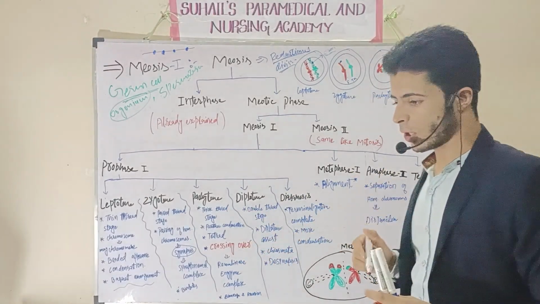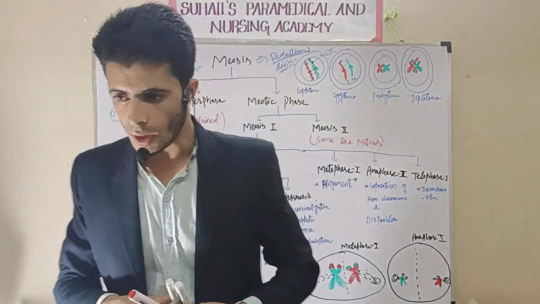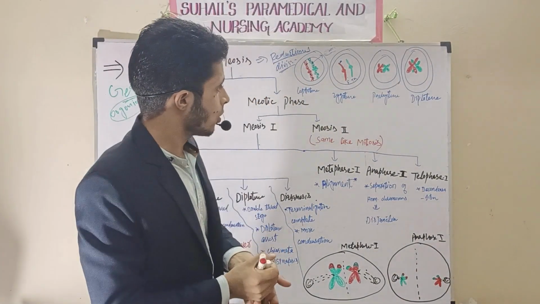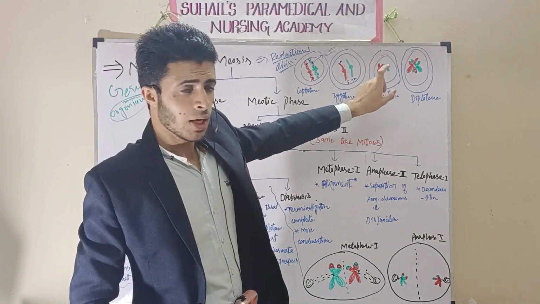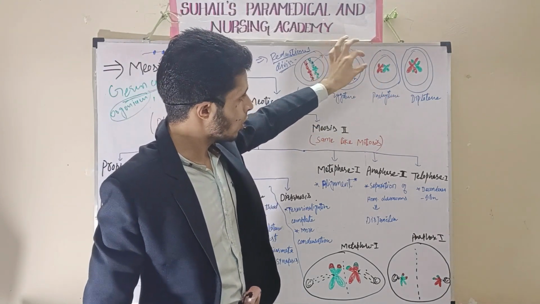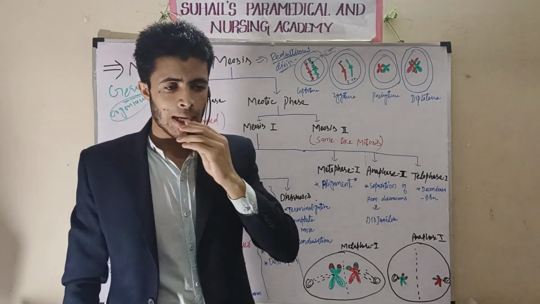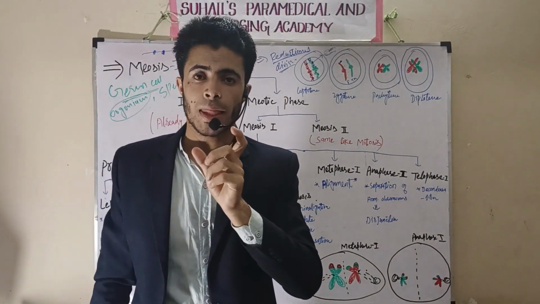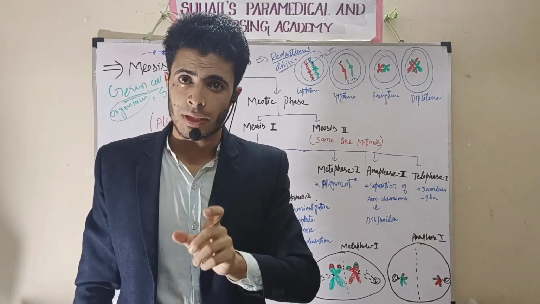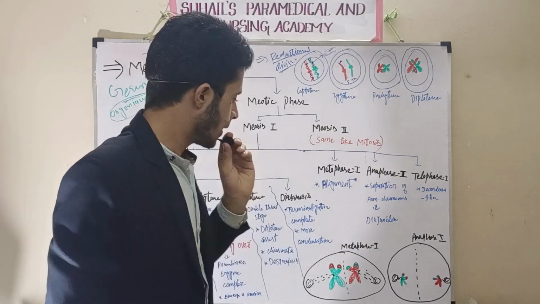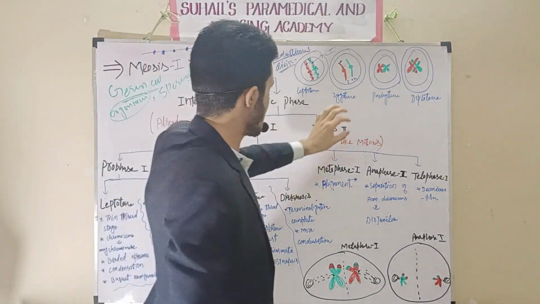And the important point is that this crossing over, this breakage and reunion of DNA between the two non-sister chromatids, occurs with the help of an enzyme called the recombinase enzyme complex.